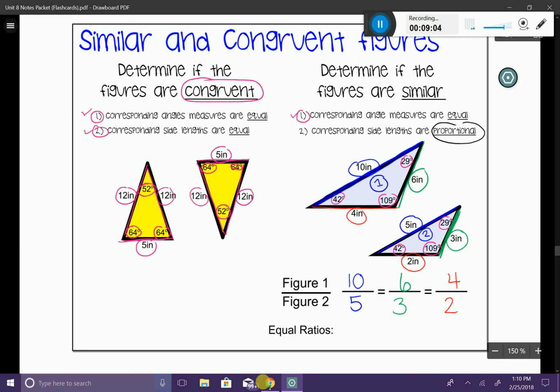So we know that 10 divided by 5, that's this guy over here, is going to equal 2. We know that 6 divided by 3 is going to equal 2. And 4 divided by 2 is going to equal 2. Each one of those individual ratios gives us an answer of 2. Because they are all the same answer, that means that these two satisfy the second thing, which says corresponding side lengths are proportional. So are they equal ratios? Yes, they are. And therefore, these two figures are similar.